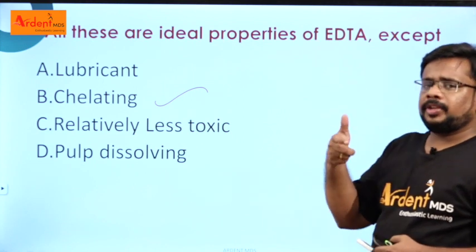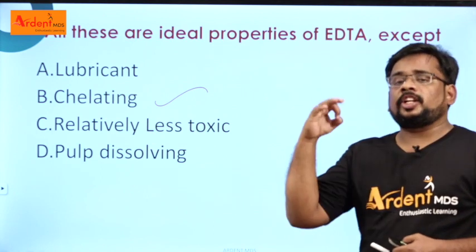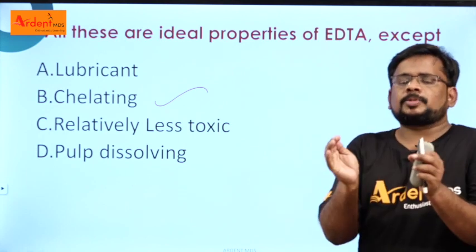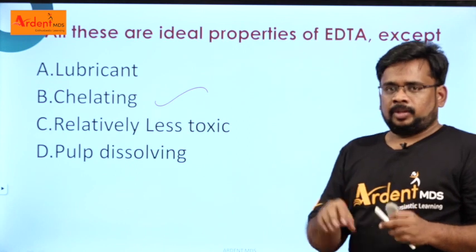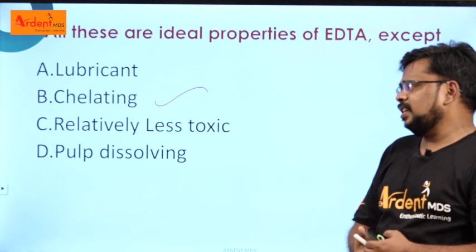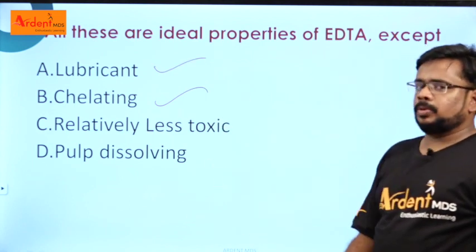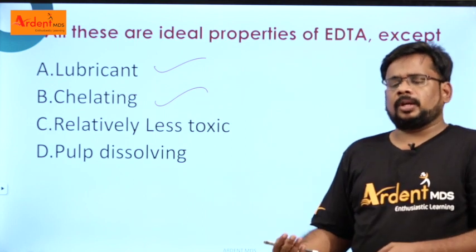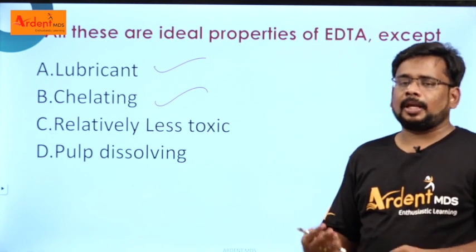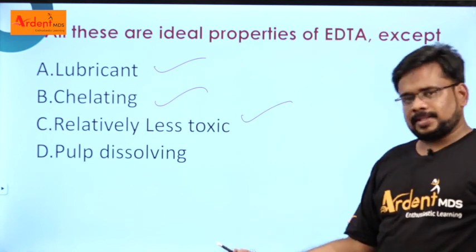When you irrigate the EDTA into the canal, this EDTA binds with the calcium, especially in a calcified canal, and dissolves the calcium so that it creates some space for the instrument to enter. EDTA is the best irrigating solution for a calcified canal because it has a chelation property, and it even has a lubricant property. Any irrigation material should be less toxic, so that it becomes biocompatible. So relatively less toxic, yes, this is also right.